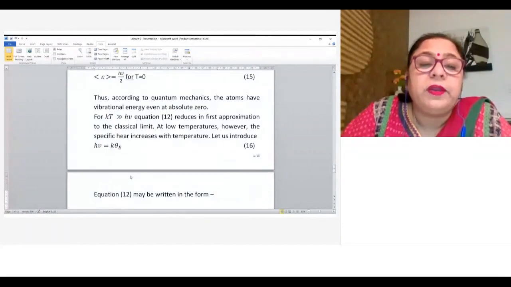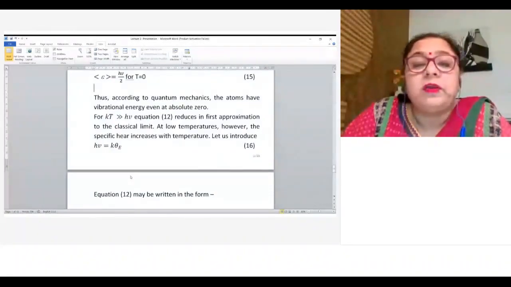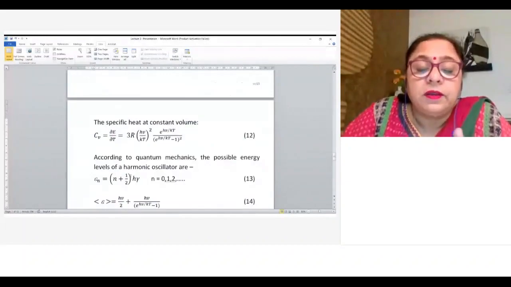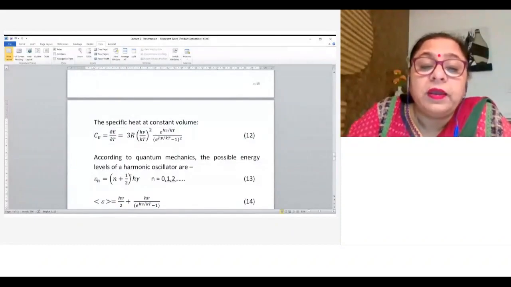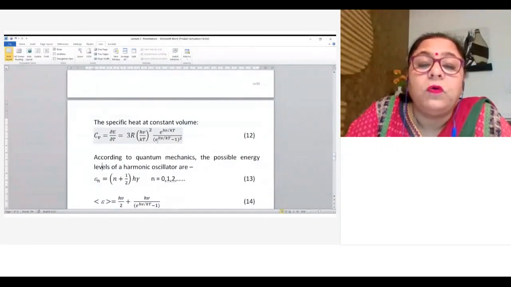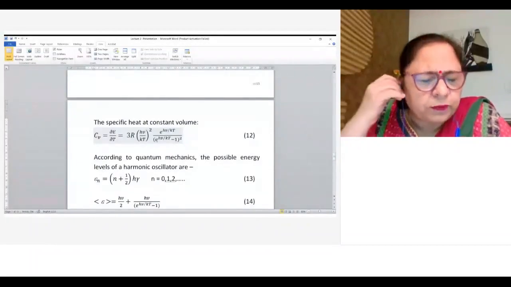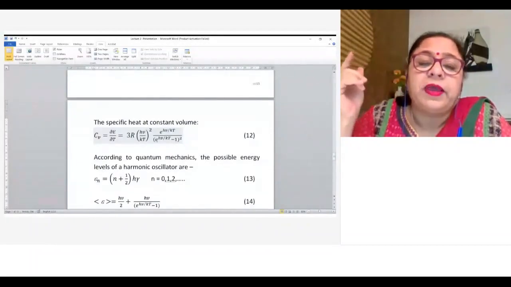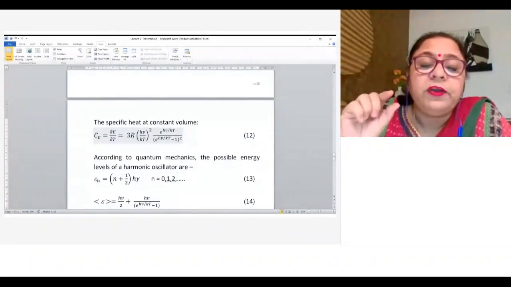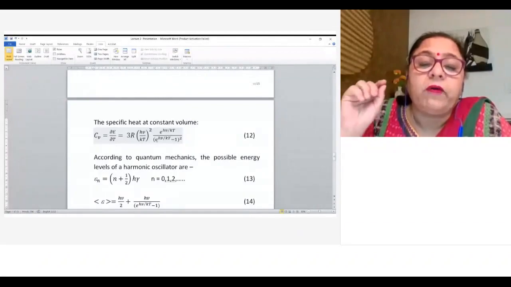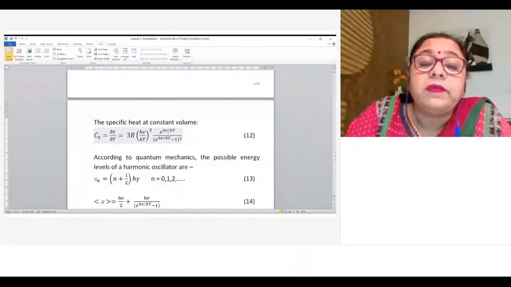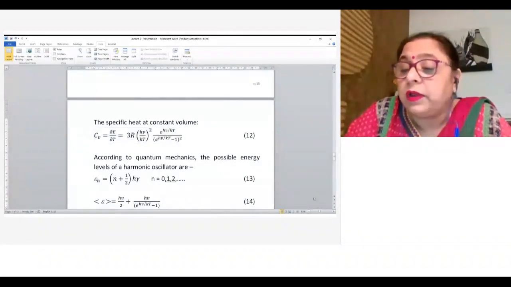Now temperature is very, very high. Equation number 12. What is equation number 12? 12 is the specific heat, the temperature dependent specific heat. Now, if temperature is very high, then this term will be very, very low. Suppose we say h nu by kT is x. So this term is e to the power x minus 1. And if we do the exponential expansion, it will be 1 plus x plus x squared upon factorial 2 and so on. And we retain the first order term and neglect the higher order terms, in the denominator as well as in the numerator.